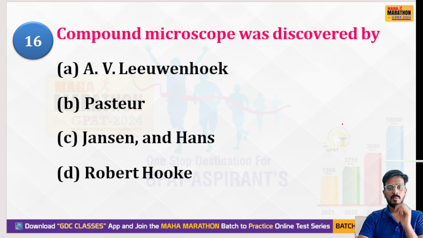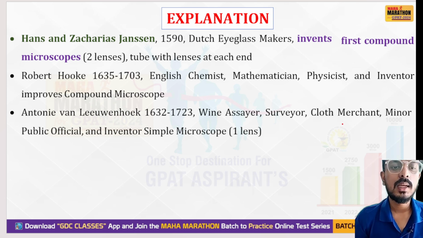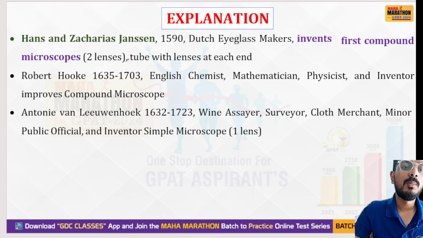Next question is about the compound microscope. This is very, very important. Who discovered the compound microscope? A. Leeuwenhoek, Louis Pasteur, Janssen and Hans, or Robert Hooke. Your right option will be Janssen and Hans. Hans and Zacharias Janssen in 1590, the Dutch eyeglass makers, invented the first compound microscope, a tube with a lens at each end. Robert Hooke lived from 1635 to 1703.